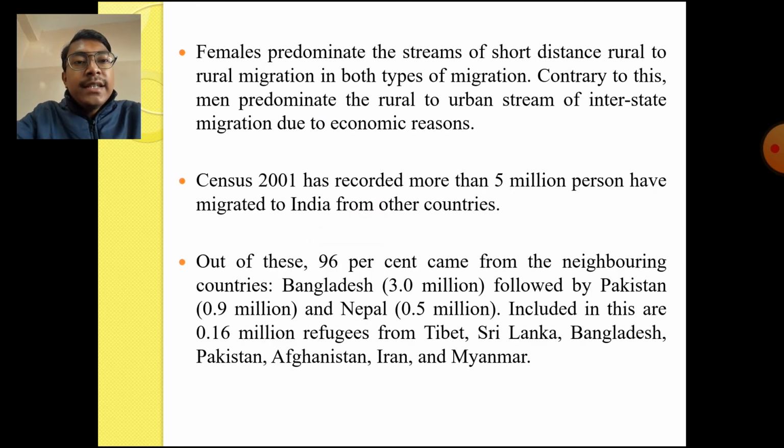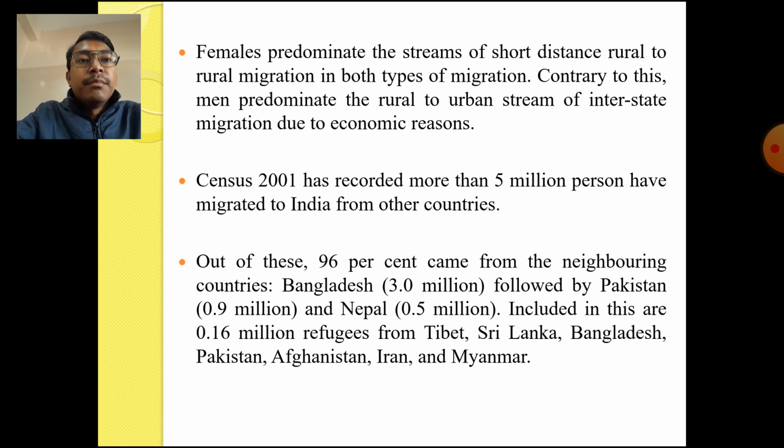Basically in our country India, there are many people who migrate from rural to rural areas, from rural to urban areas, from urban to rural areas, and from urban to urban areas. So what do we notice? That the females predominate the streams of short distance rural to rural migration. In both types of migration, the females basically predominate the short distance migration, meaning from one rural area to another.